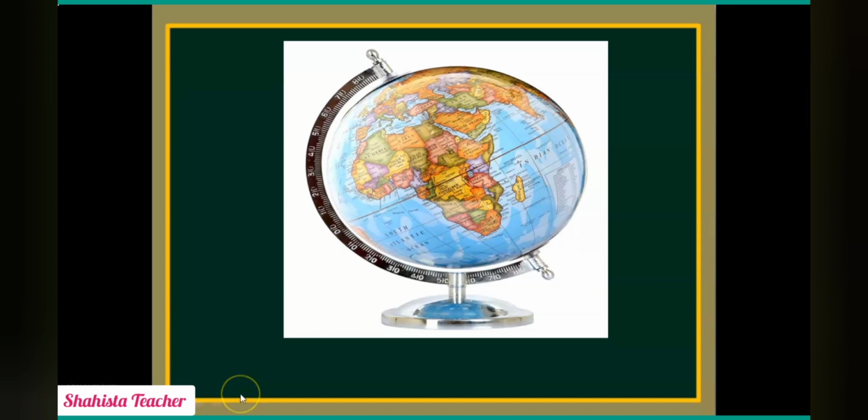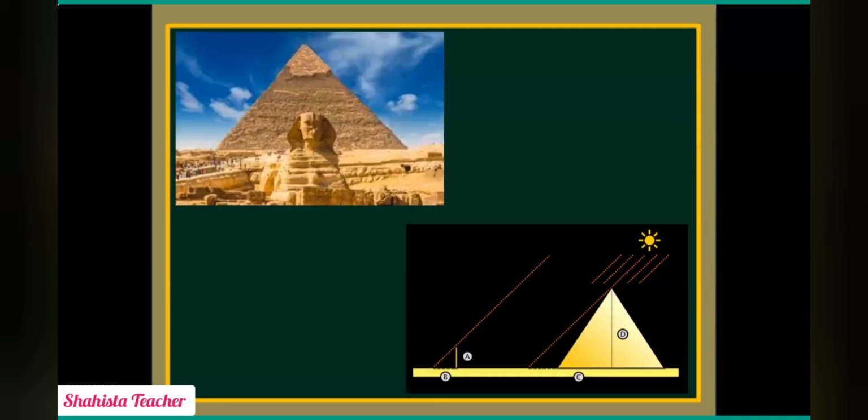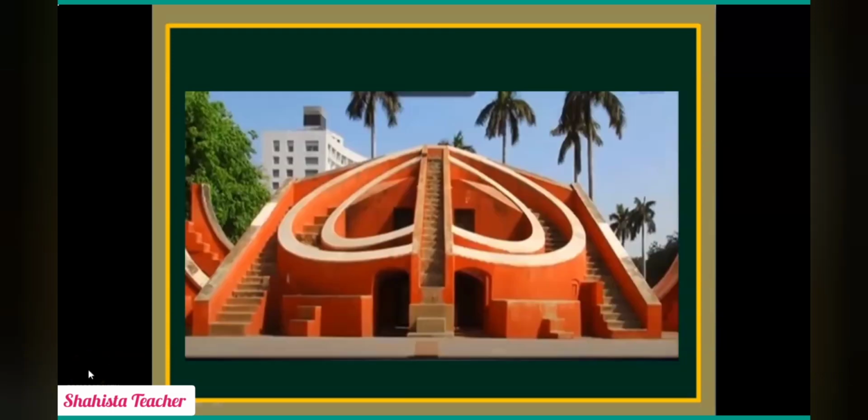Here, the first Greek mathematician Thales went to Egypt. It is said that he determined the height of a pyramid by measuring its shadow and using the property of similar triangles. Ancient Indians also had deep knowledge of geometry.